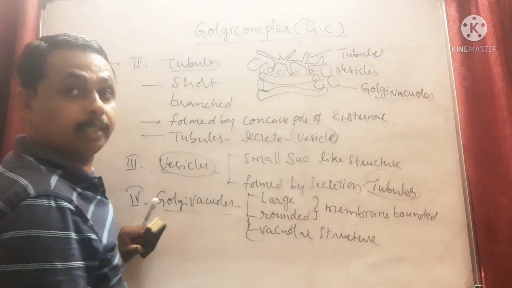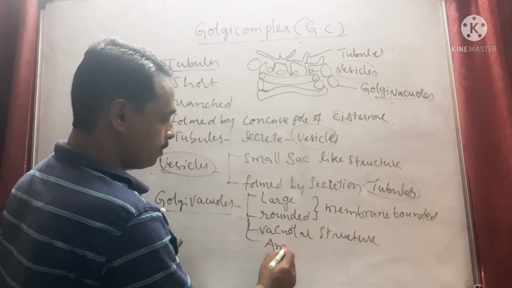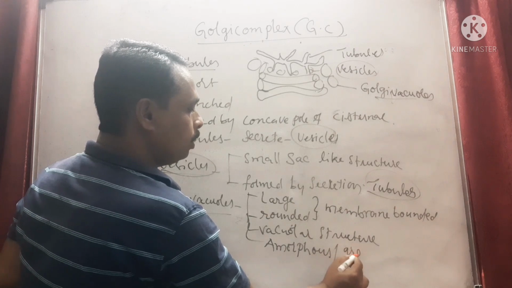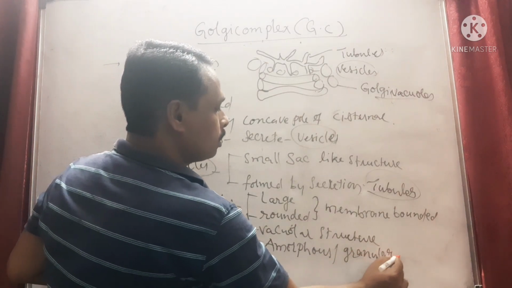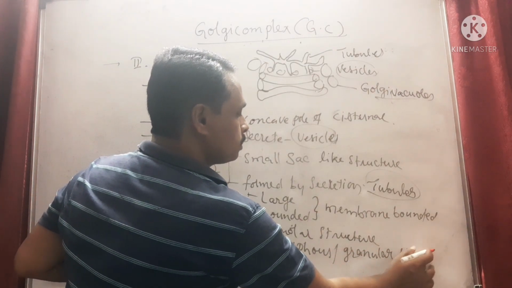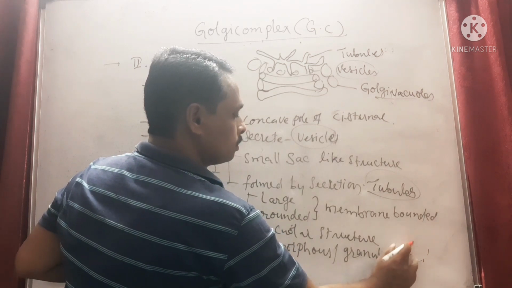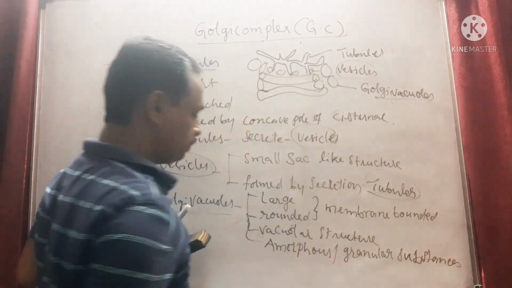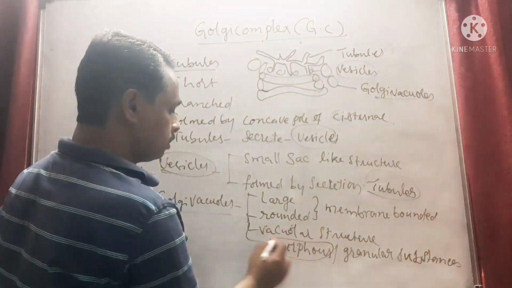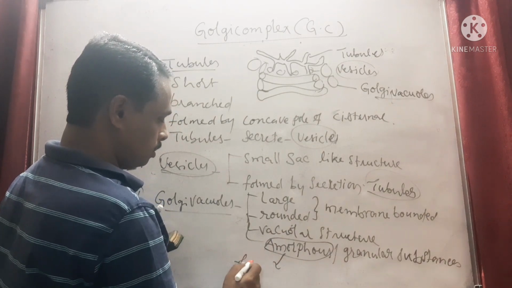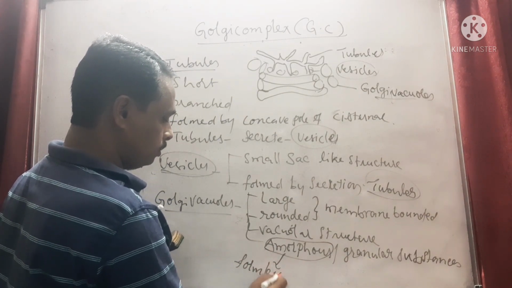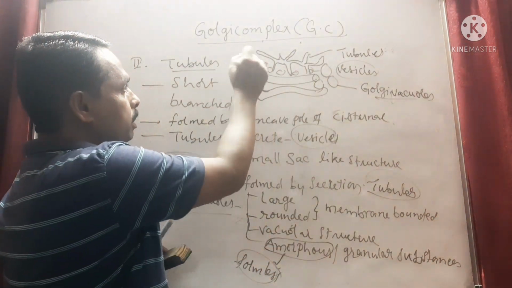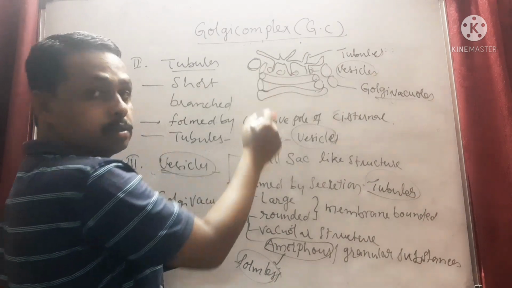They are filled with amorphous or granular substances. Amorphous means formless, shapeless materials. With these materials, the Golgi vacuoles are filled.